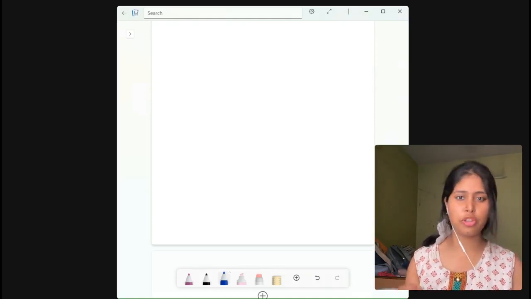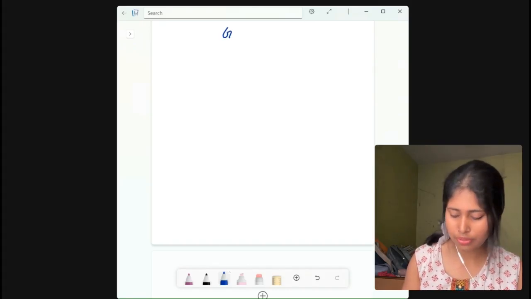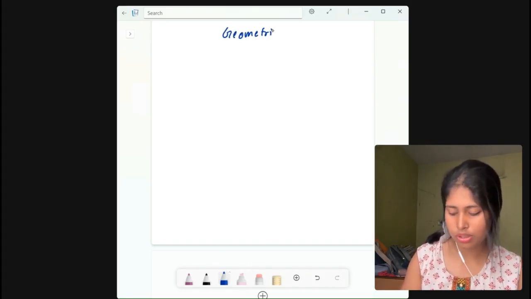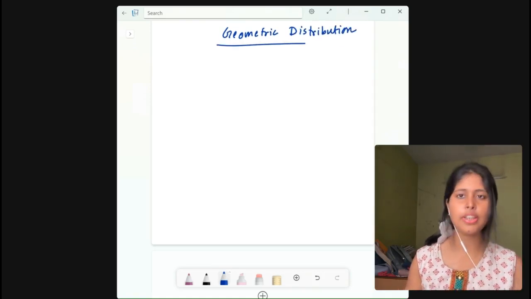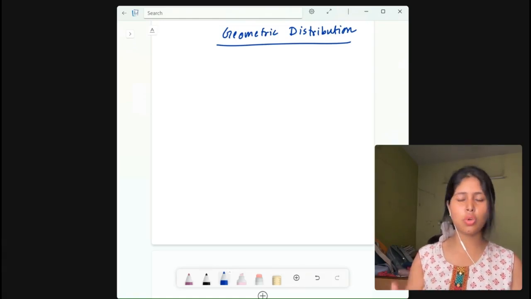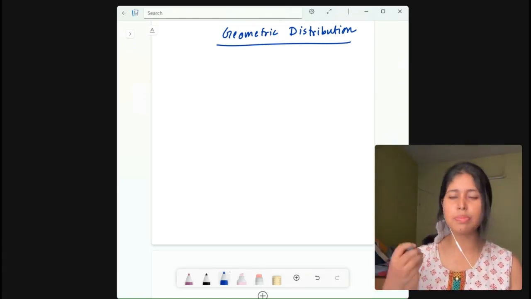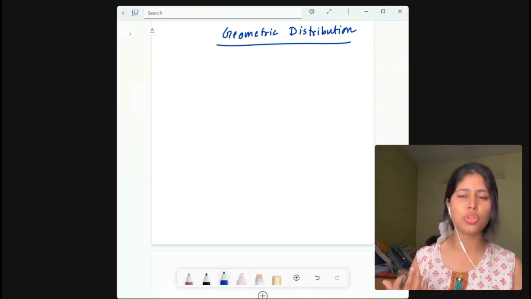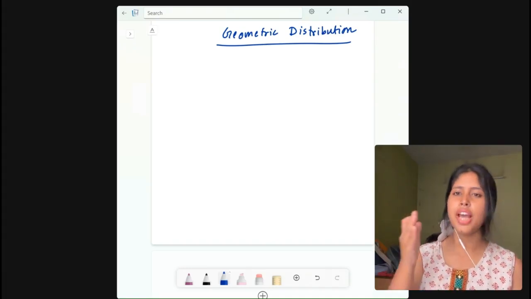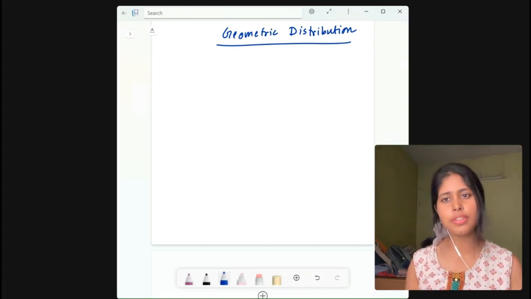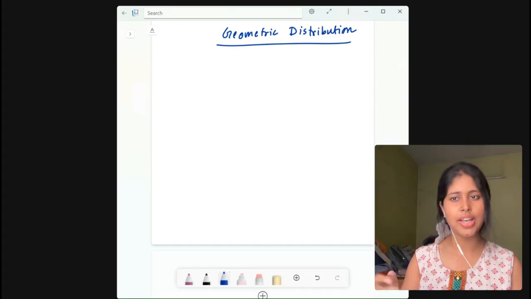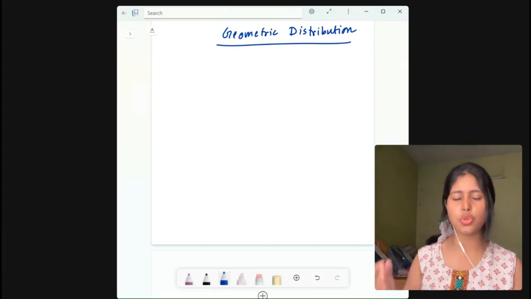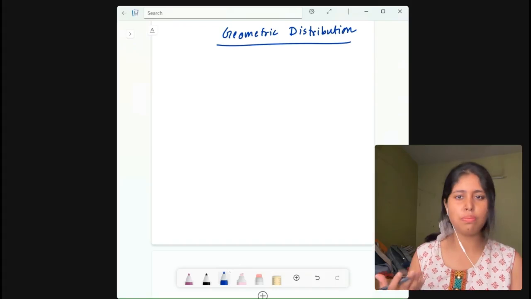Okay, now coming to geometric distribution. Now, what is basically geometric distribution? We need to denote that X is the number of failures before the first success. And we also know the PMF of geometric distribution, which is probability of capital X equals small x is equal to P into Q to the power x, where x is running from 0, 1, 2 and goes on till infinity, right? And here, P is equal to probability of success and Q is equal to 1 minus P, which is equal to probability of failure.